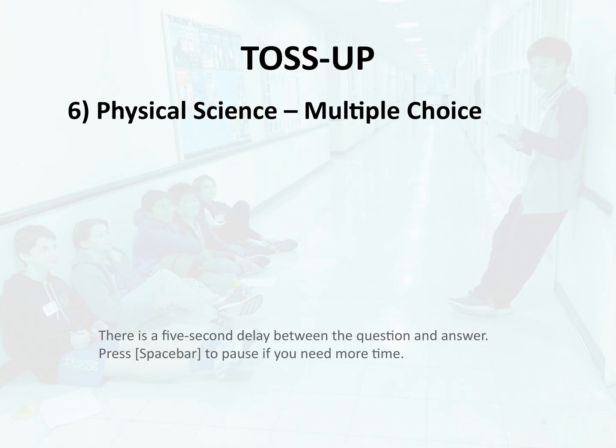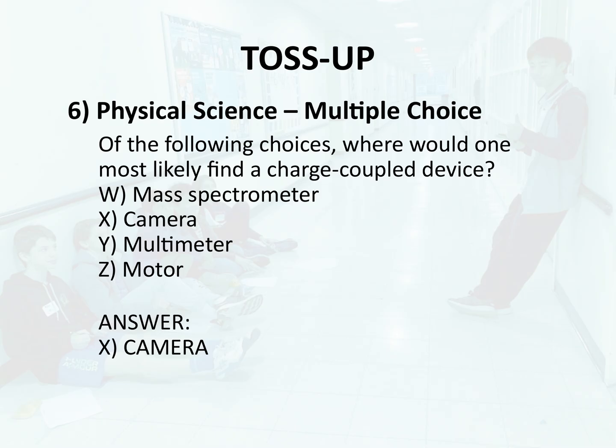Toss-up 6. Physical science, multiple choice. Of the following choices, where would one most likely find a charge-coupled device? W. Mass spectrometer. X. Camera. Y. Multimeter. Z. Motor. Answer. X. Camera.